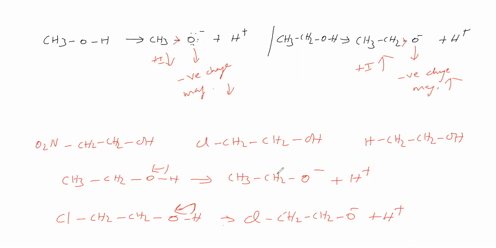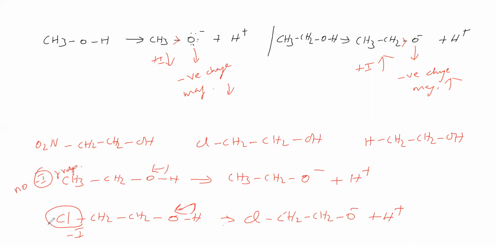So ethanol is giving H plus, therefore it is acidic. Beta chloroethanol is giving H plus, therefore it is acidic. Now, this Cl shows minus I effect. But in this case, there is no minus I group.